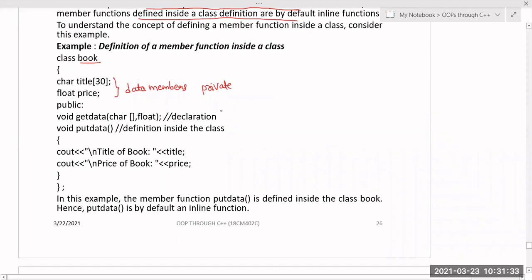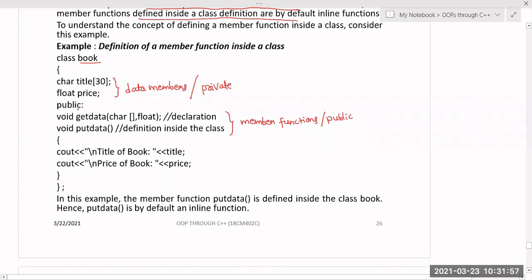And both these are member functions. And under which section are these member functions? Public. Okay, so these are in the public section. So this is the main thing you have to remember. If you are writing a program, compulsorily the data members should be in private, and the member functions should be in public.